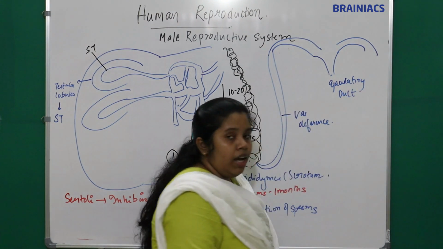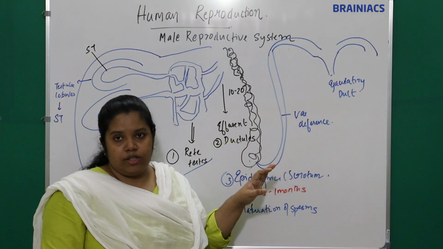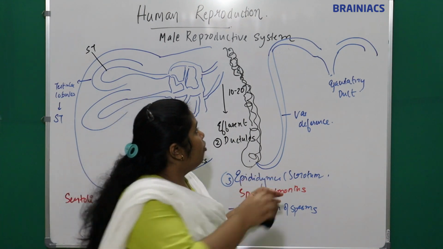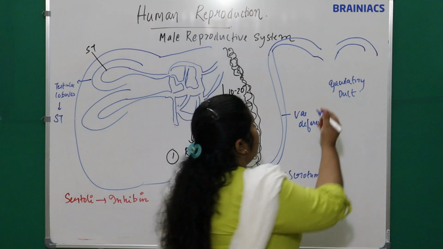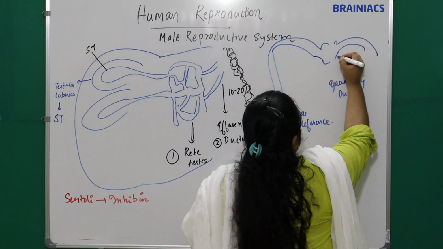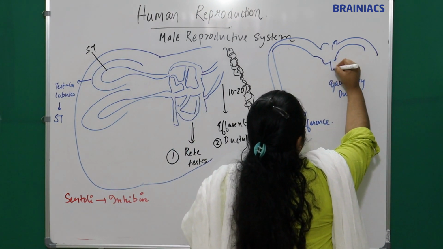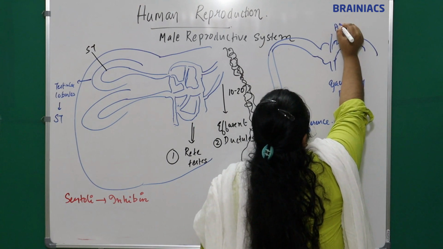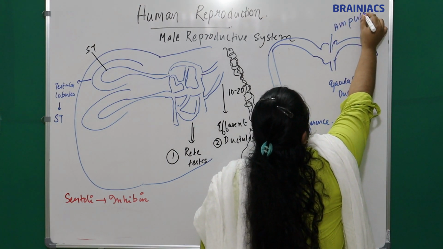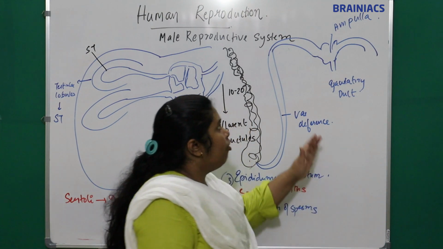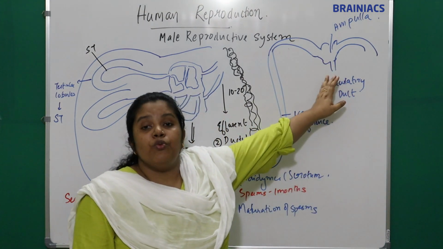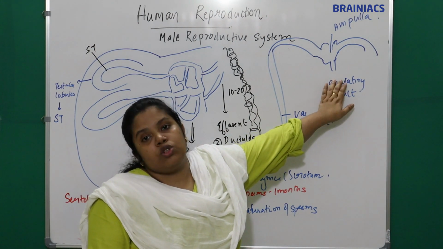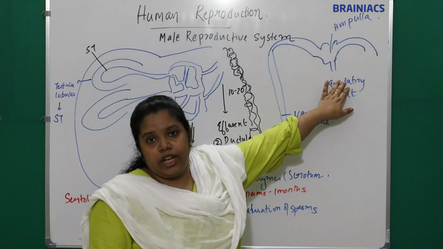The terminal end of the vas deferens is a dilated structure called the ampulla, where the sperms get stored.